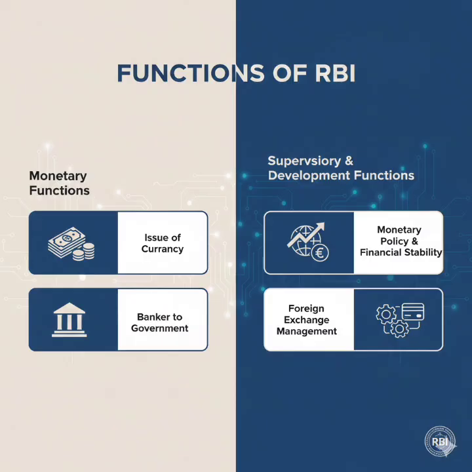Now the question is, what are the functions of RBI? There are so many types of functions, but the main functions are monetary function, non-monetary function, supervisory function, regulatory function and prohibitory function. Monetary function means RBI controls the money supply in the economy, maintains price stability, and regulates all the commercial banks. These are the monetary functions of RBI. It also manages FDI and FPI. All these come under monetary function.